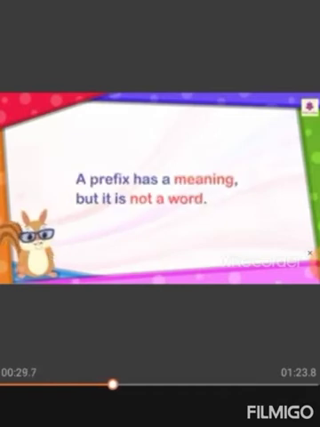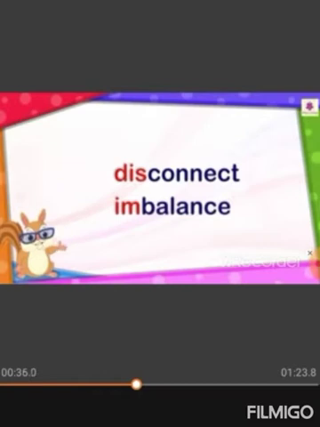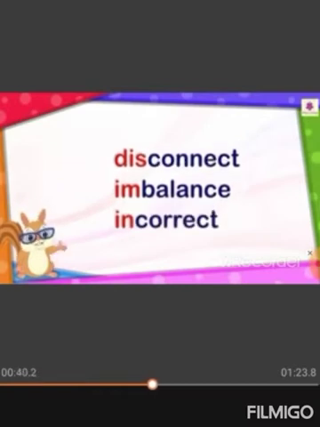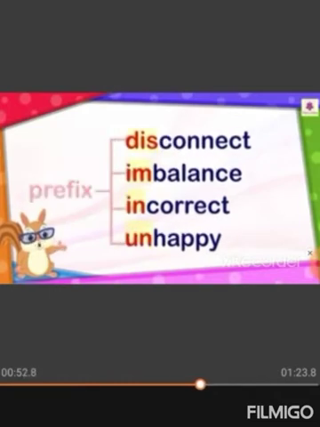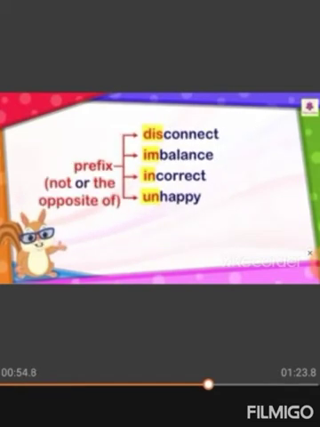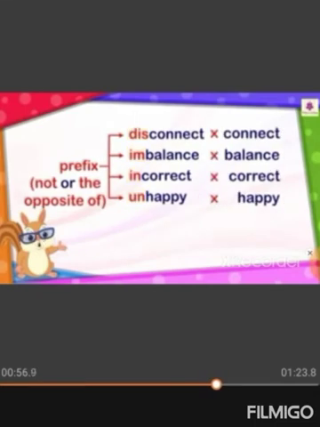For example, disconnect, imbalance, incorrect, unhappy. Word parts dis, im, in, un are prefixes that mean not or the opposite of.